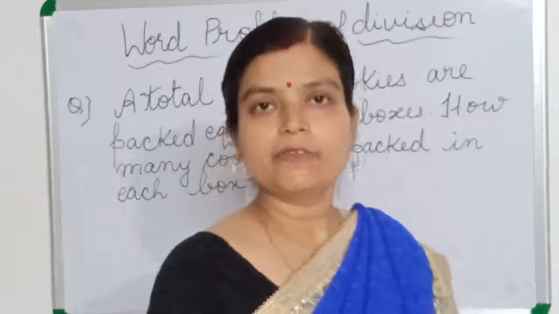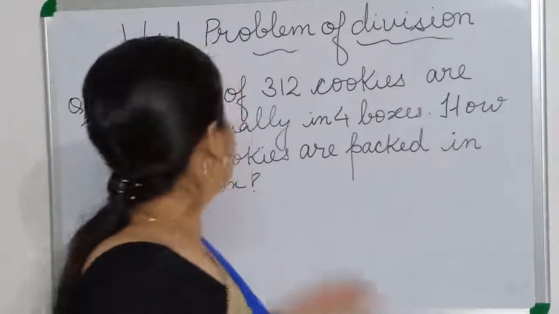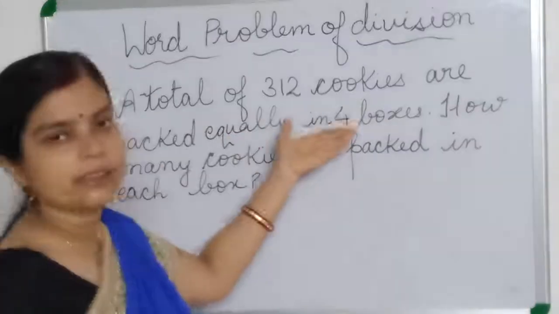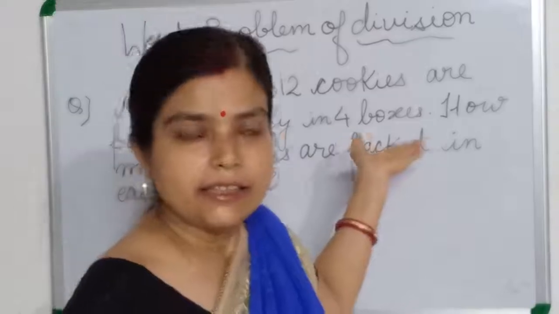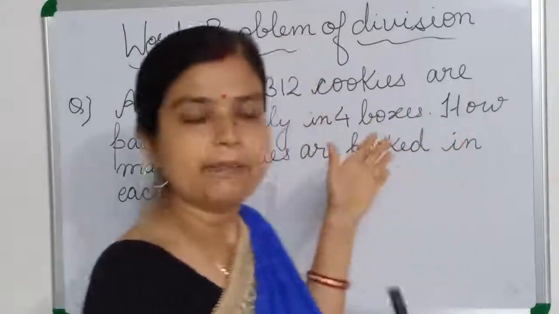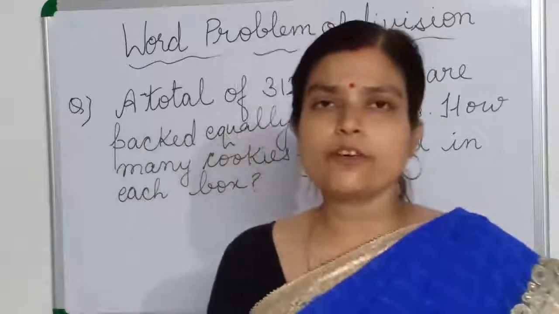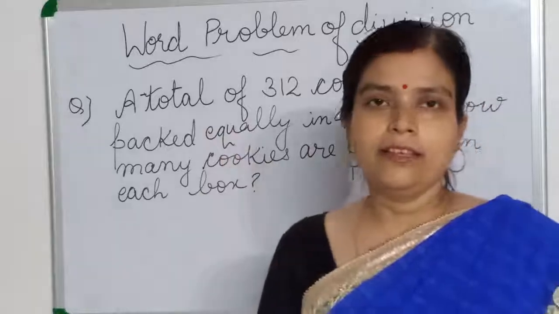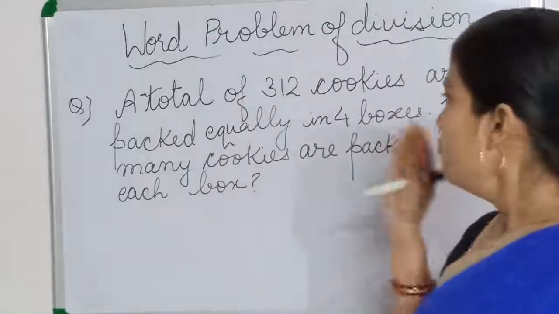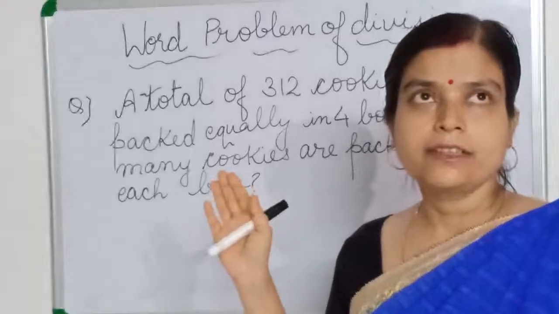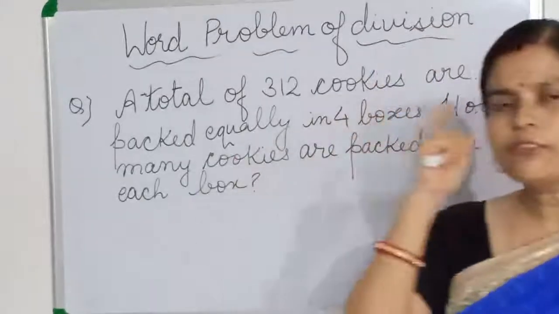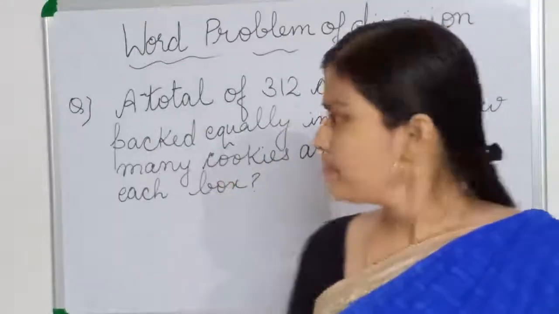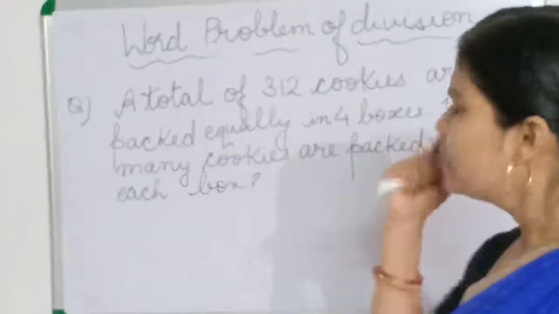For example, you see here one question. A total of 300 cookies are packed equally in 4 boxes. It is said that it is equally distributed. Equally packed means equally distributed. So first of all, to recognize any type of word problem, we have to read it again and again until we understand it. We have to think and use our mind about what the question is asking.